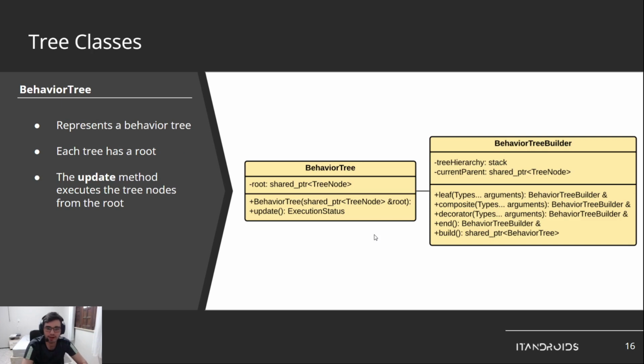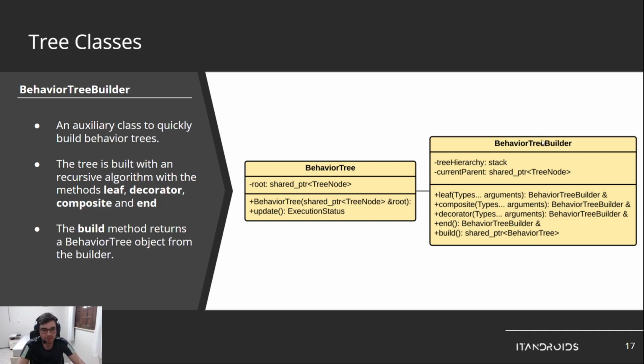And for that tree, we have two classes. First, behavior tree. It represents a behavior tree itself. A tree has a root, only one root. And the update method executes the tree from the root, and it returns the execution status. And the behavior tree builder is an auxiliary class to quickly build behavior trees.